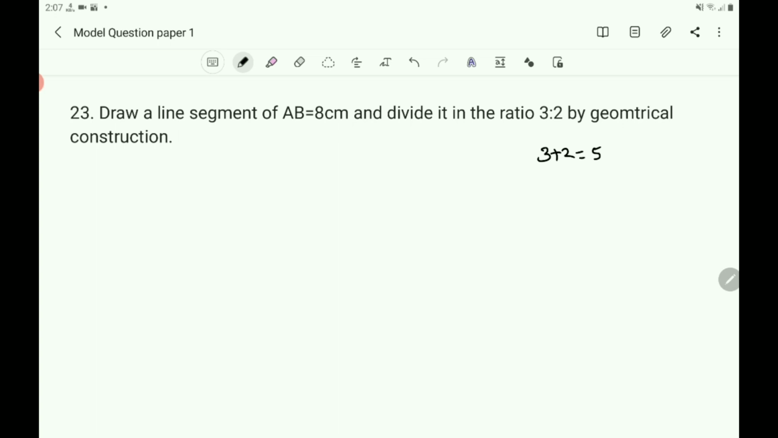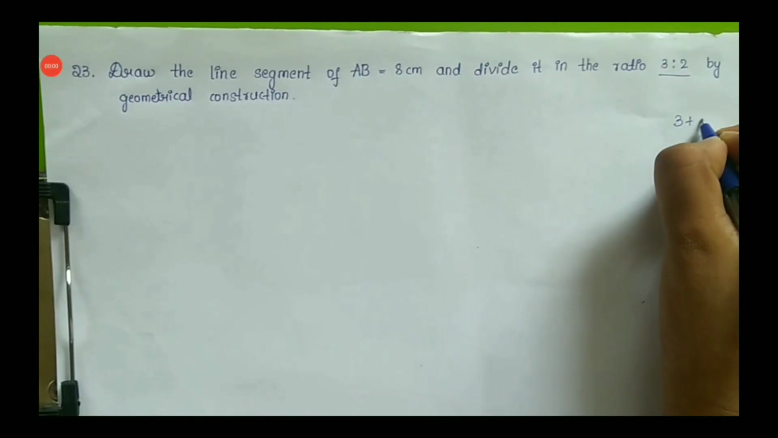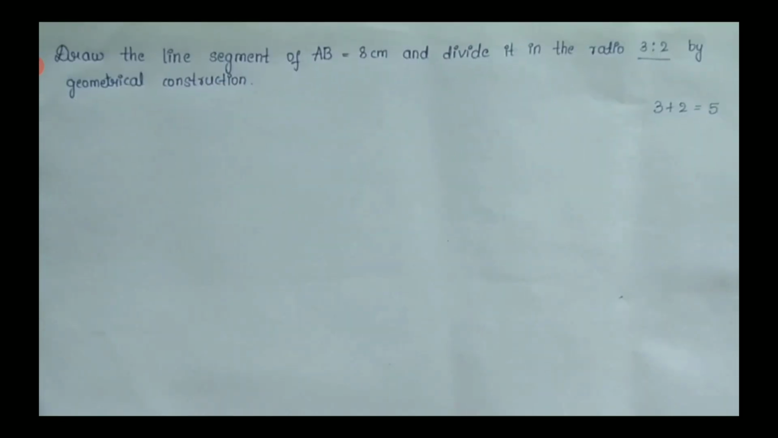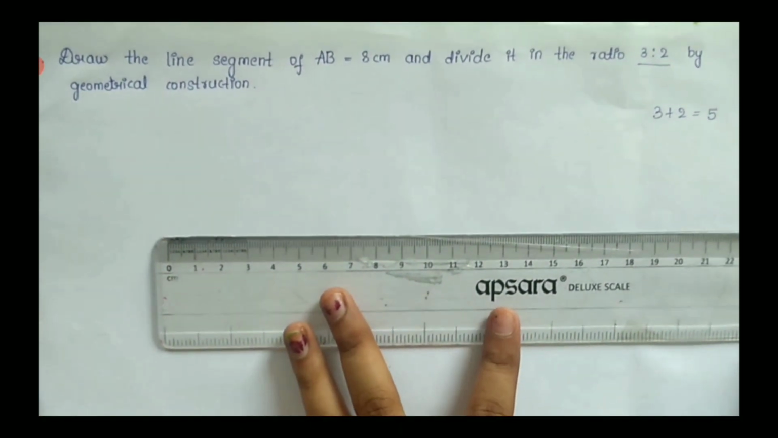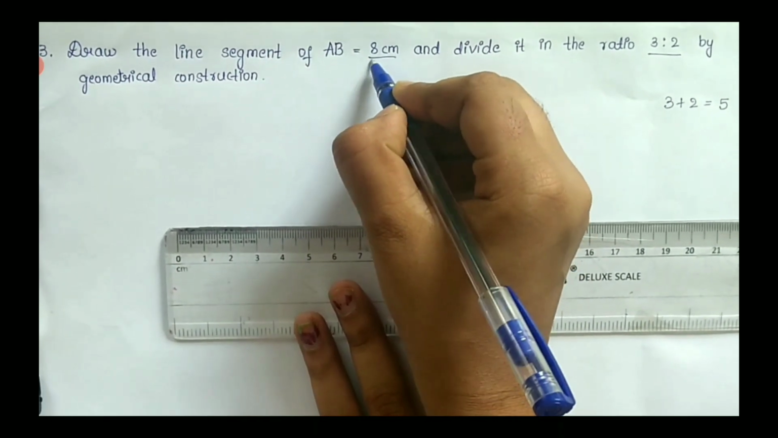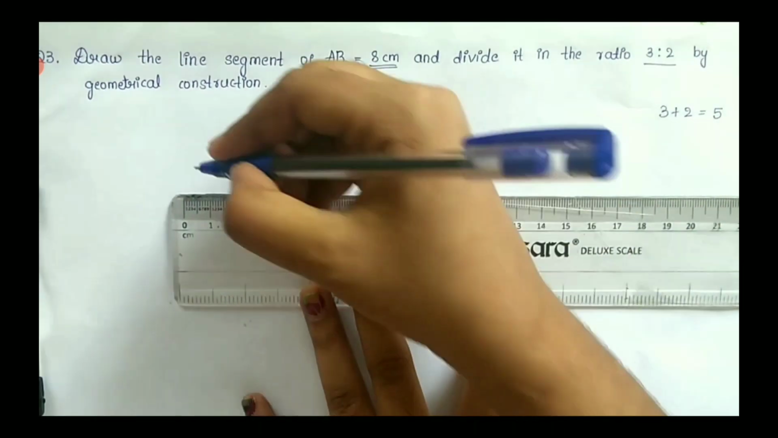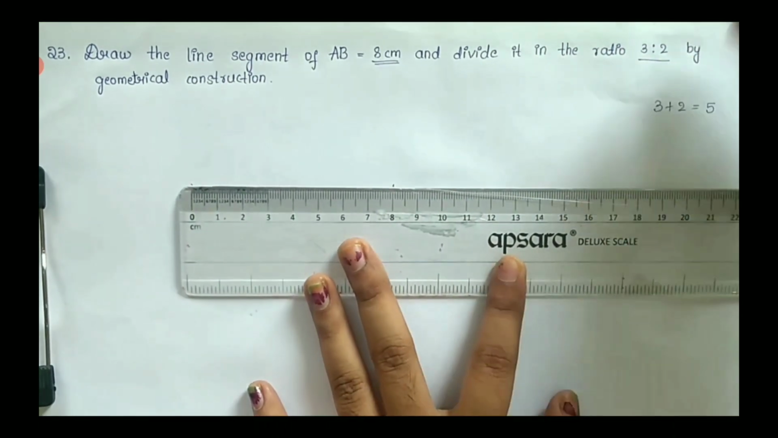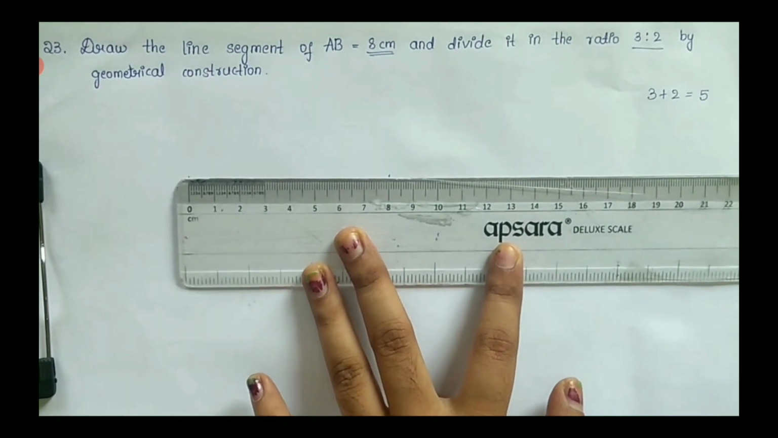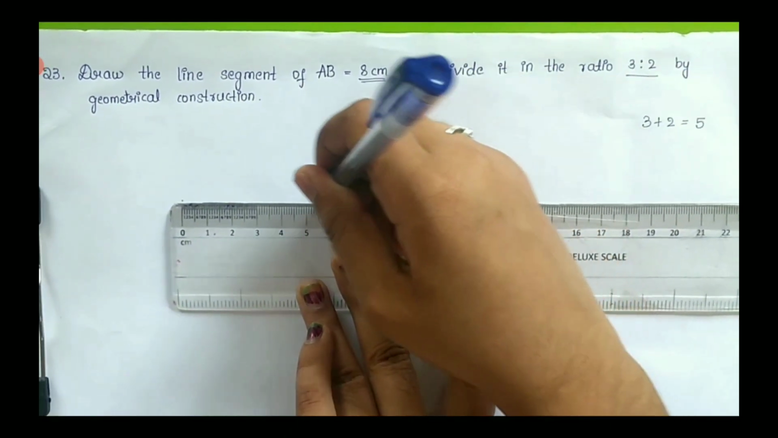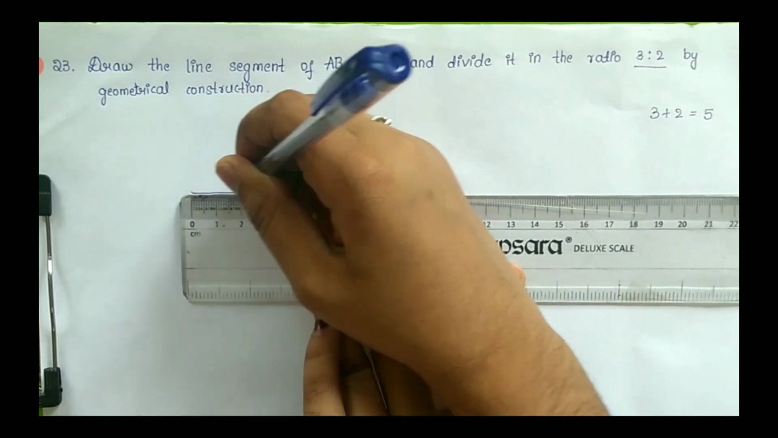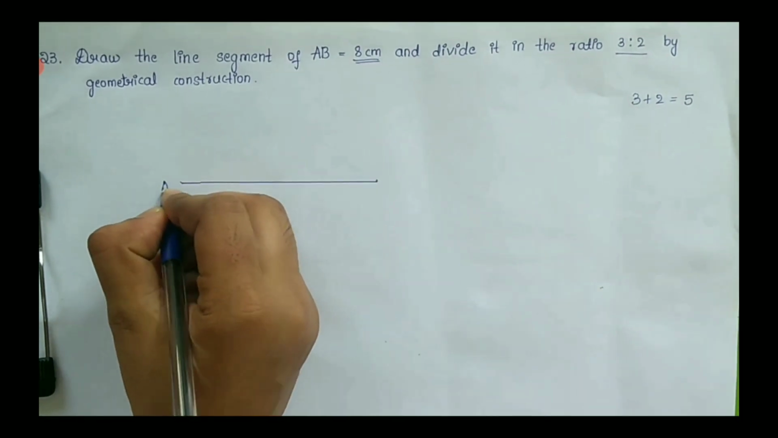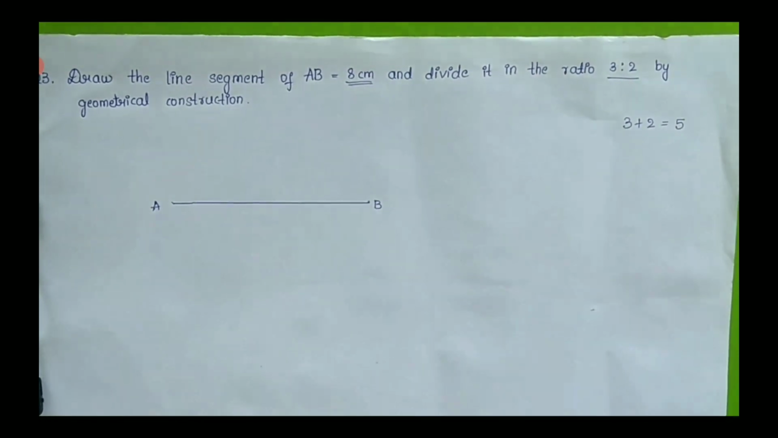Now let us observe the construction made by a student. 3 plus 2 equals 5. In the first step, draw the line AB equals 8 centimeter. Draw the line segment AB of length 8 centimeter. Observe, she is drawing a line AB by measuring 8 centimeter. It is a line of length 8 centimeter. Name it as AB.